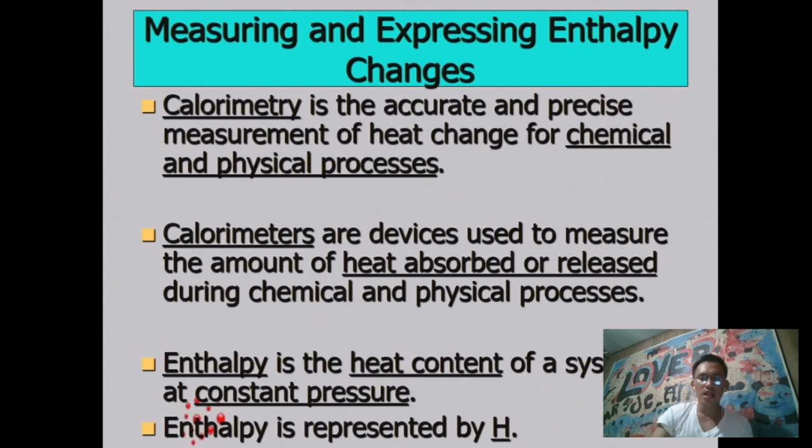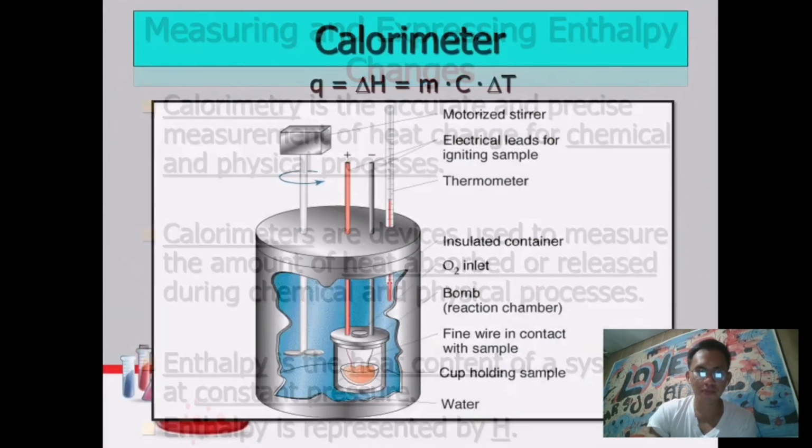They use calorimeters as a device to measure the amount of heat absorbed and released during these processes. Enthalpy is the heat content of a system at constant pressure, and enthalpy is represented by H. So this enthalpy is, shall we say, the heat of that particular substance.